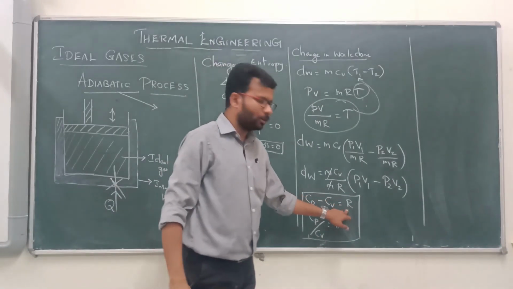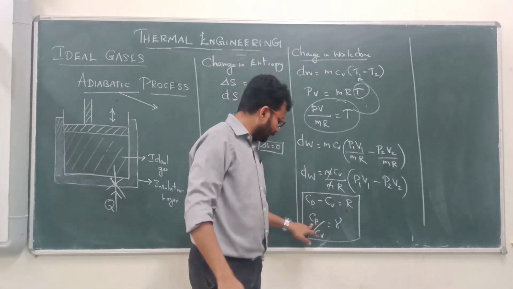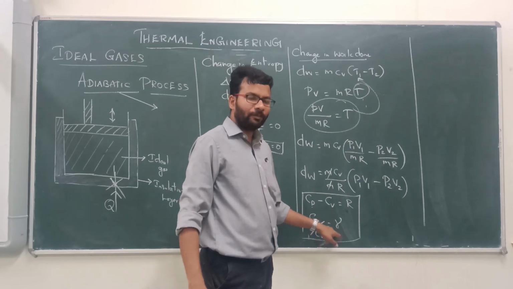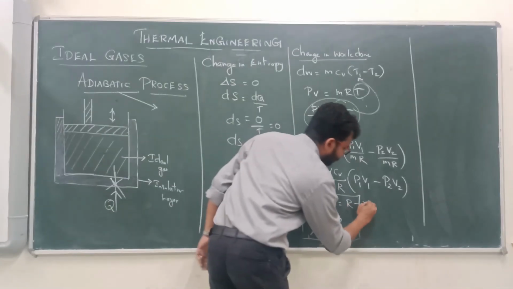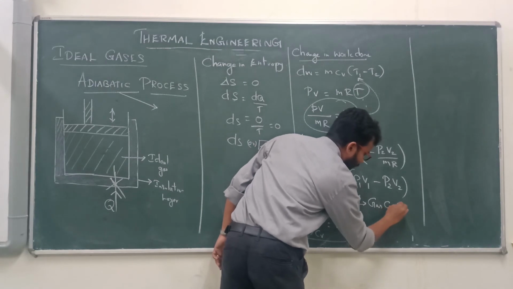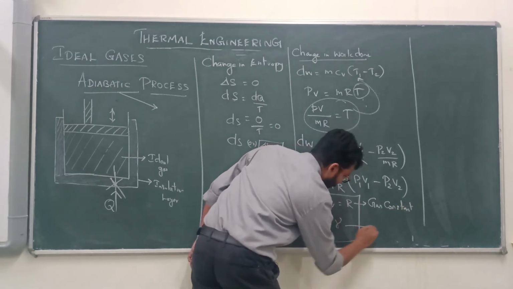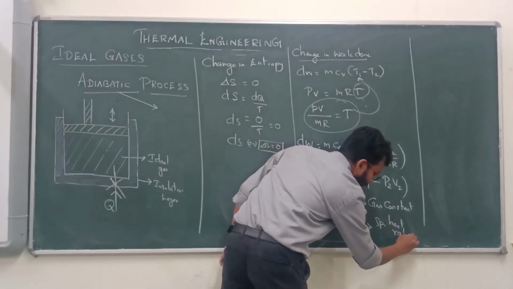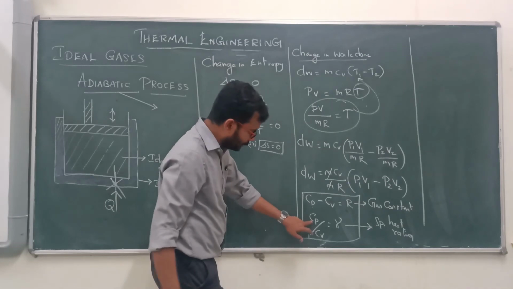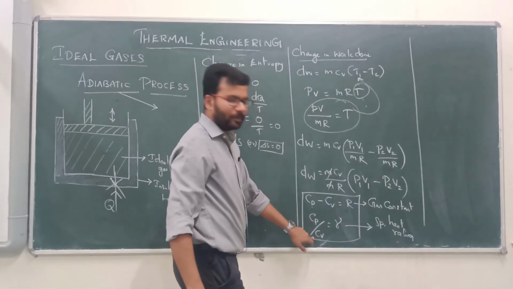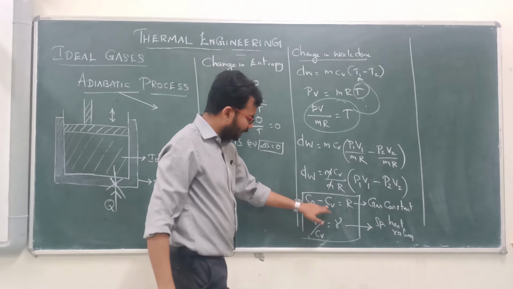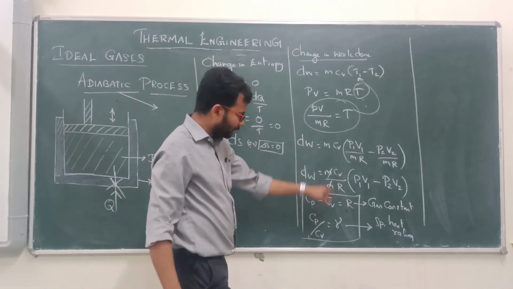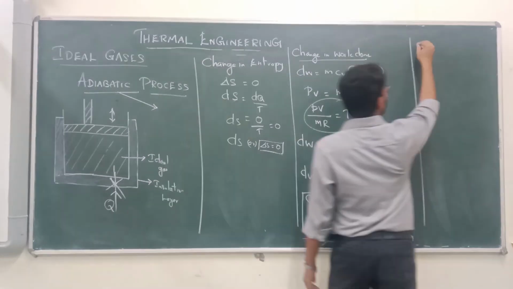Cp minus Cv is equal to the gas constant R, and at the same time Cp by Cv is equal to gamma. Gamma represents the specific heat ratio, and R represents the gas constant. Why specific heat ratio? This is specific heat at constant pressure, and this is specific heat at constant volume. By these two relationships, we are going to find out Cv divided by R.